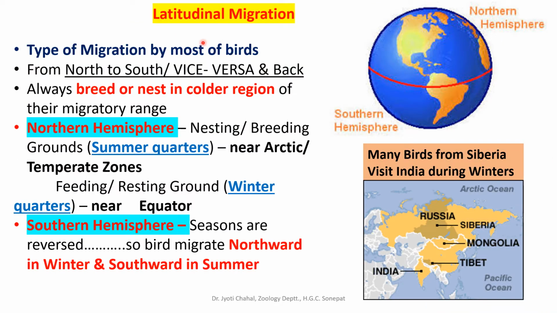The next is latitudinal migration. As the name suggests, it is migration by birds along the latitude, and it is the type of migration shown by most birds. It will be from north to south or vice versa, that means south to north and back. Now, as you know, there are two hemispheres on the earth which are divided by the equator. This red line denotes the equator, and above the equator is the North Pole. Let me write it for you.